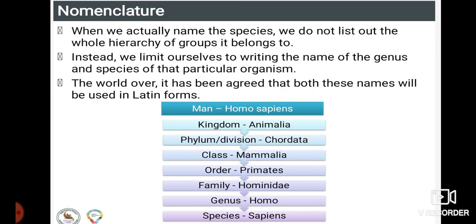Here they have given the example of man, Homo sapiens. Humans belong to kingdom Animalia, phylum Chordata, class Mammalia, order Primates, family Hominidae, genus Homo and species sapiens.